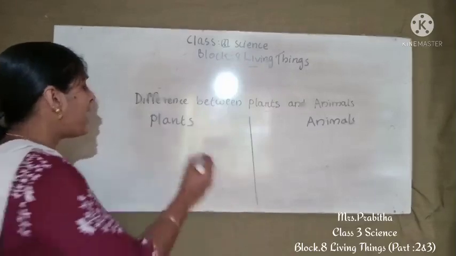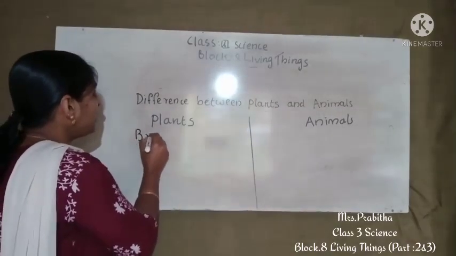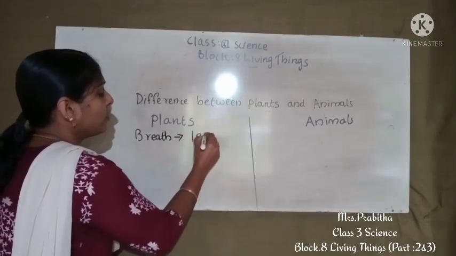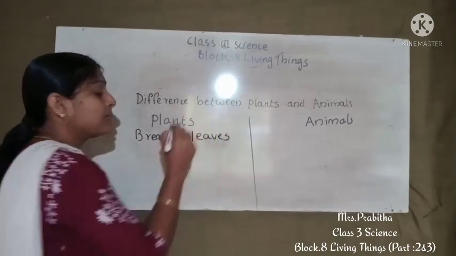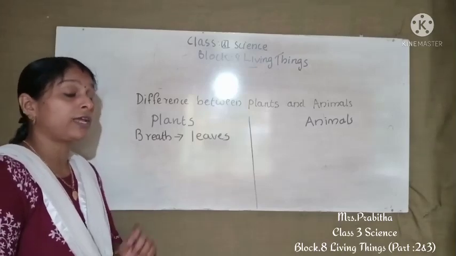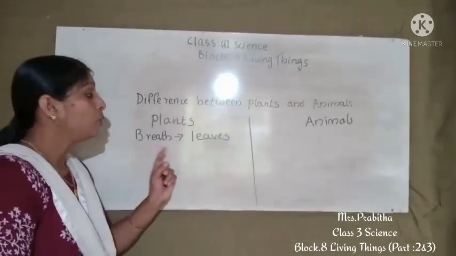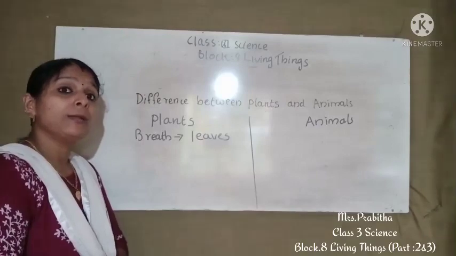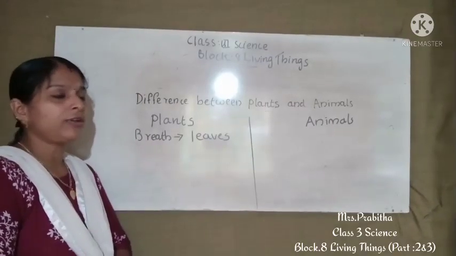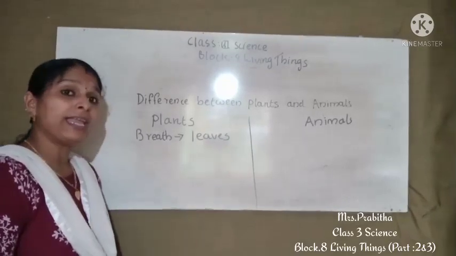Plants breathe through their leaves. We already studied that plants breathe through their leaves. When I taught you about leaves, I taught you how the plant breathes. So plants breathe through their leaves. What will be the case for animals?